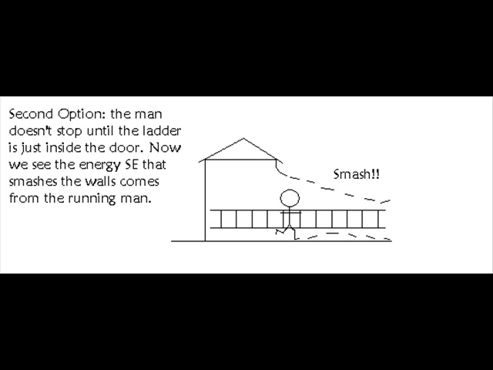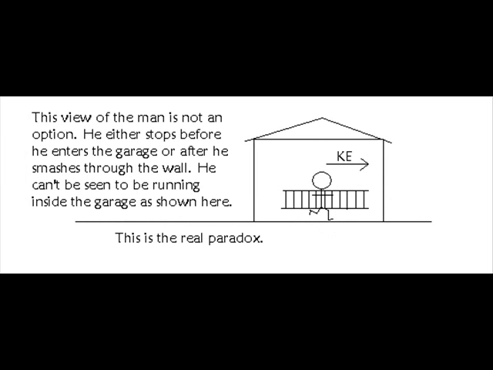So this gives us a clue as to what's happening. The energy, Se, that we thought was created by the experiment was in fact coming from the man running into the back wall of the garage. So this view of the experiment cannot possibly happen. If the back wall of the garage is left intact, the man never gets through the door of the garage. If he does go through the door of the garage and it's closed behind him, the back wall of the garage is already smashed.